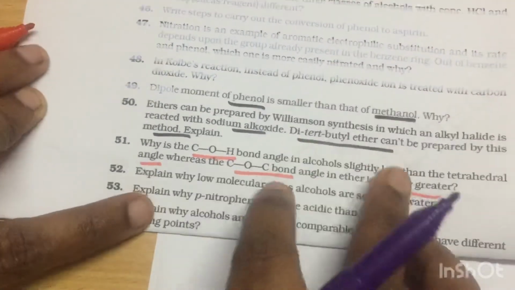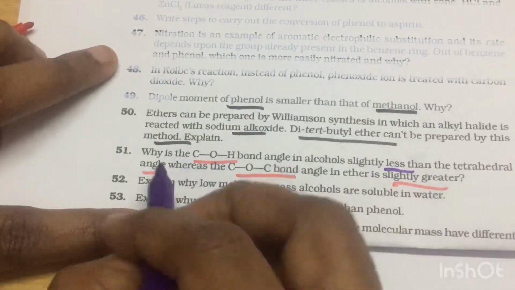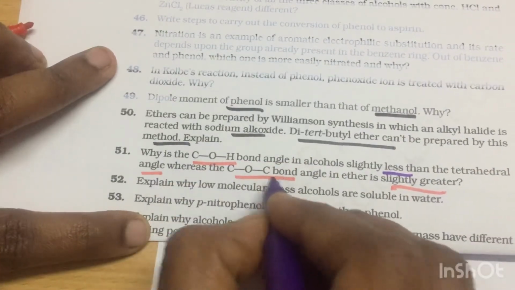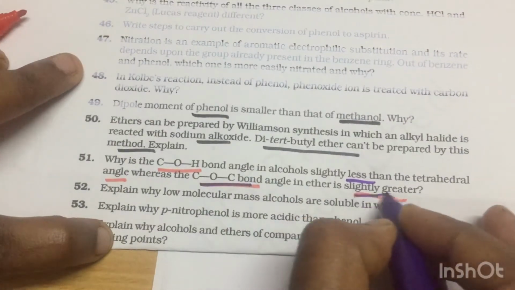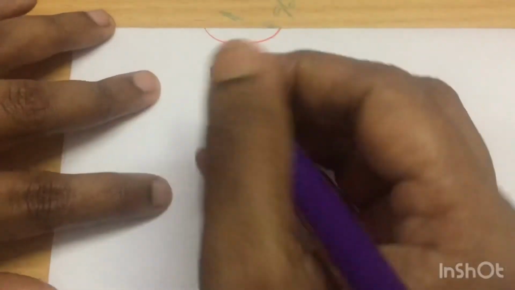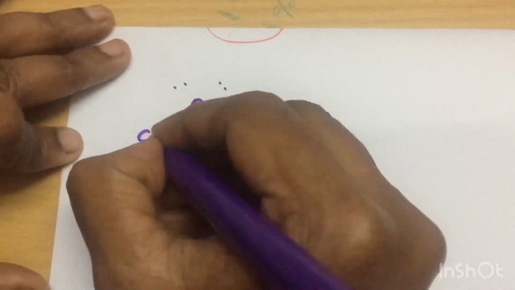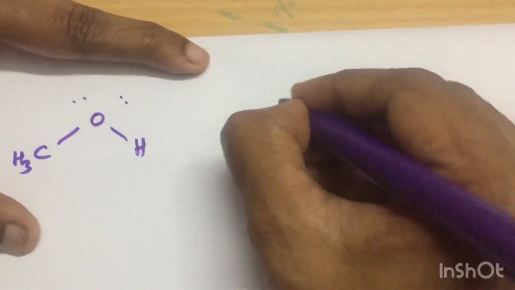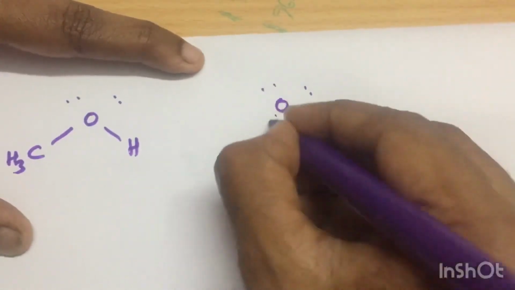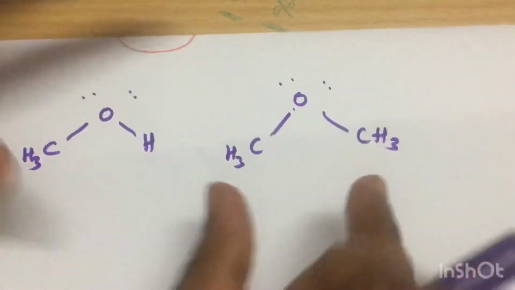Why is the COH bond angle in alcohols slightly less than the tetrahedral angle, whereas the COC bond angle in ethers is slightly greater? For solving this kind of question, students, you have to consider the repulsion. First of all, I will draw the structure for alcohol and ether.